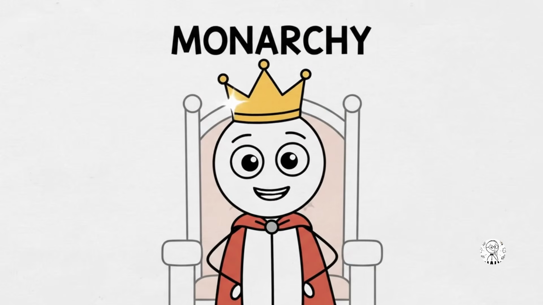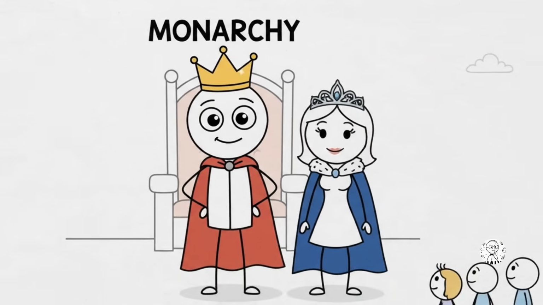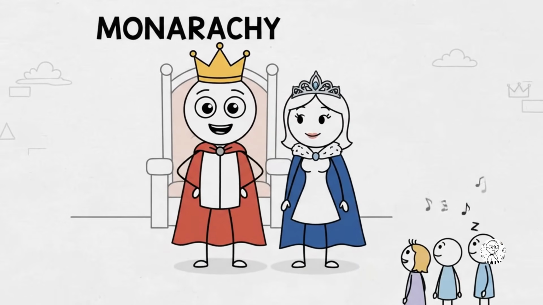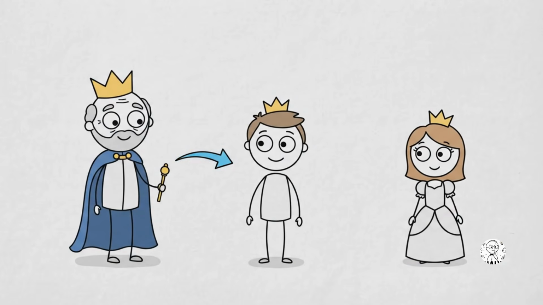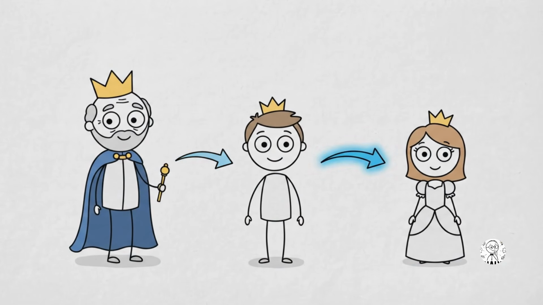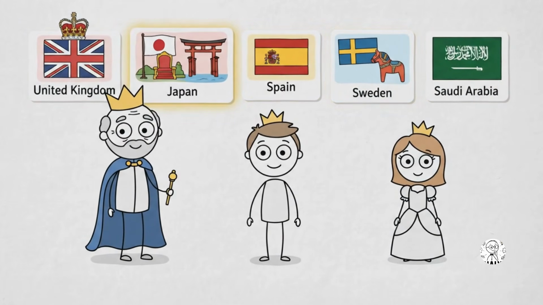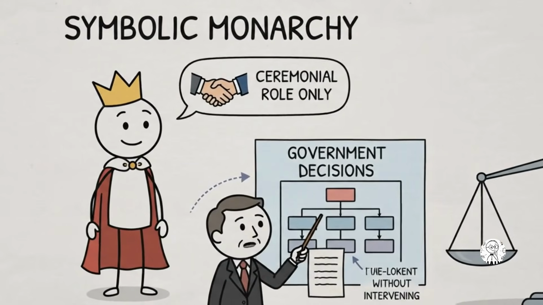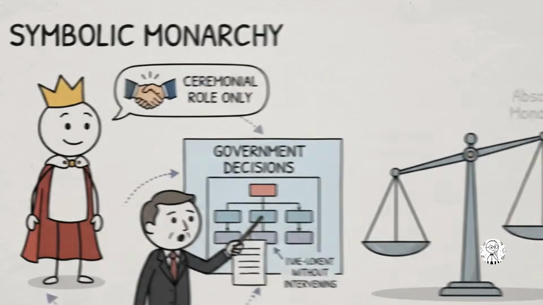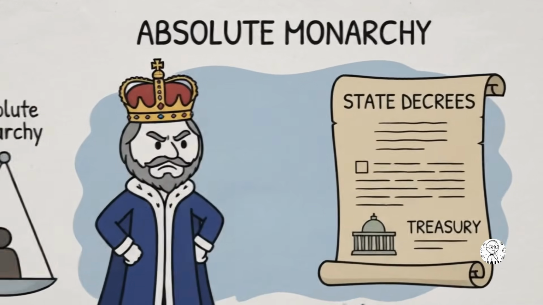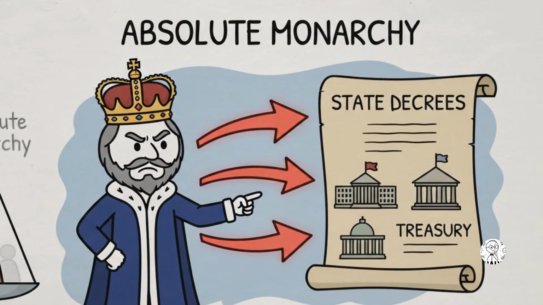First up, monarchy. A monarchy is a government ruled by a monarch, usually a king or queen. The position is usually inherited, meaning leadership can pass from parent to child for generations. Countries such as the United Kingdom, Japan, Spain, and Sweden have monarchs, but not every monarch has the same amount of power. In a symbolic monarchy, the monarch has little or no political power, while an absolute monarchy gives the monarch extensive